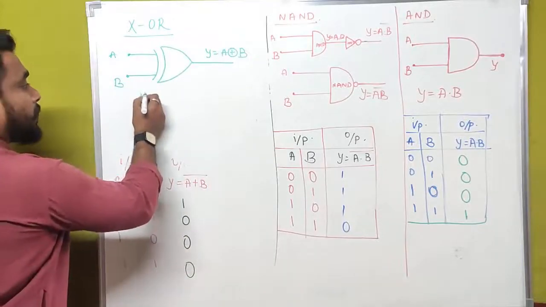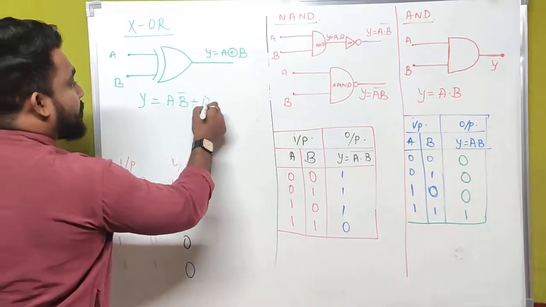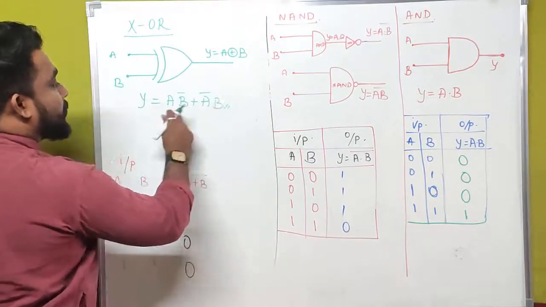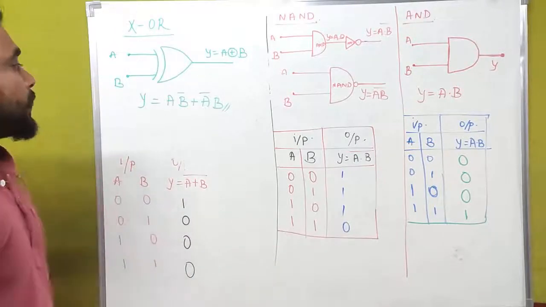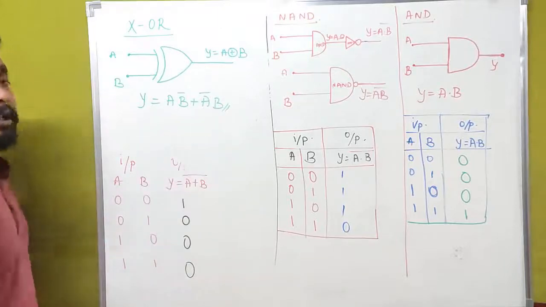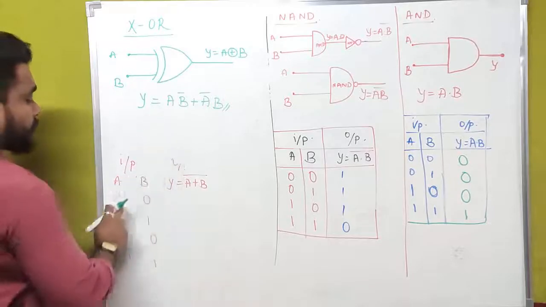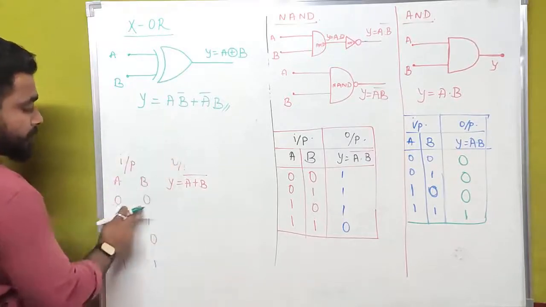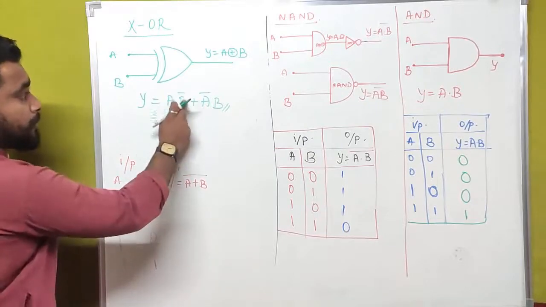What does that mean? Y is equal to A B bar plus A bar B. Actually this is the mathematical or Boolean expression for XOR gate. If we apply the inputs to this expression, then only we will get the output. For the first case, if A is equal to 0, this is 0. This is B bar.